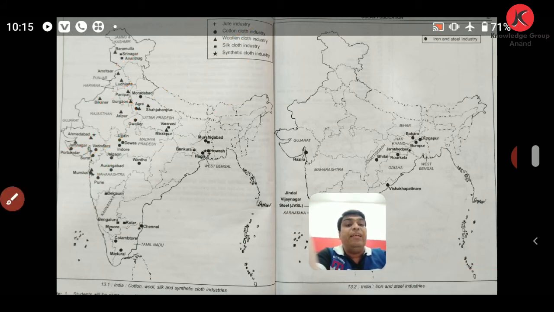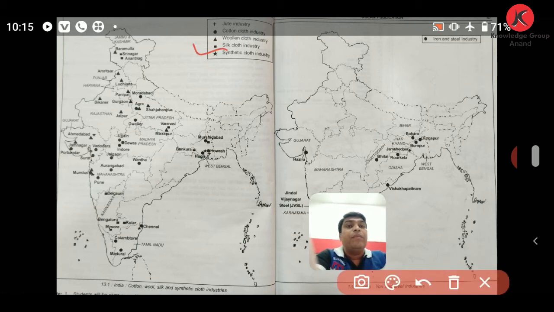Friends, then if we talk about the silk cloth industry, here you can see the silk cloth industry is given, where you can see the rectangular circle. You can see such kind of circles are also given here at Murshidabad. Here you can see at Kolar, Bengaluru. These are the places where we can find the silk cloth industry.